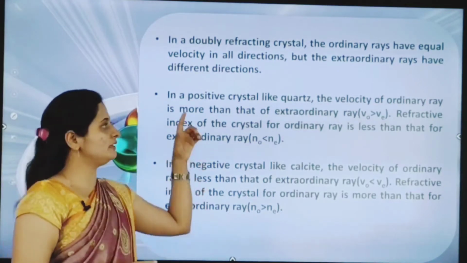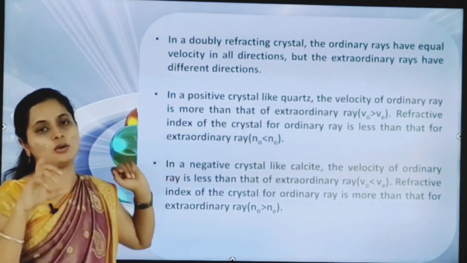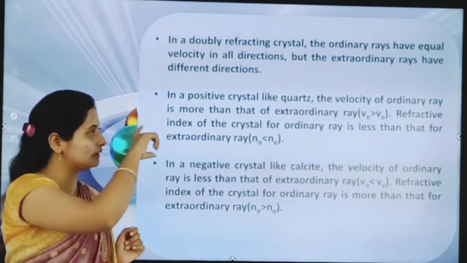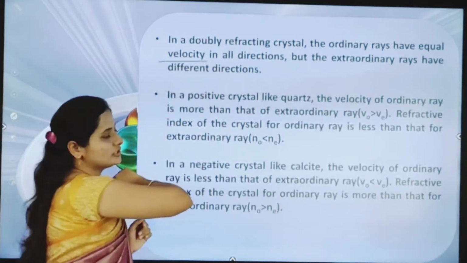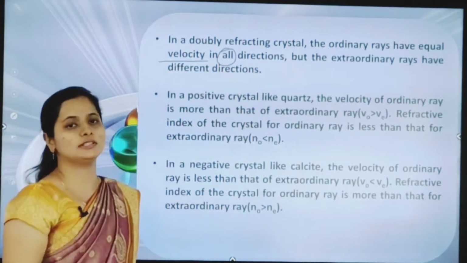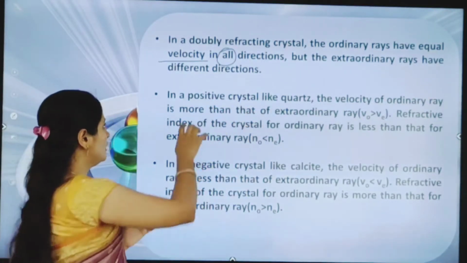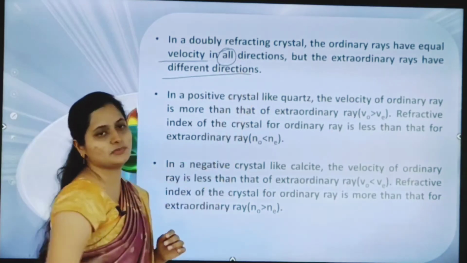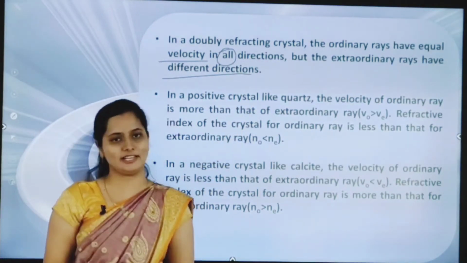In that, the ordinary ray, the O ray, has equal velocity in all directions. But what is the condition of the extraordinary ray? The extraordinary ray has different velocities in different directions.